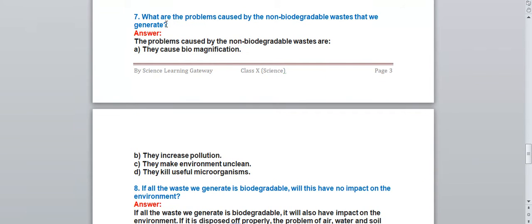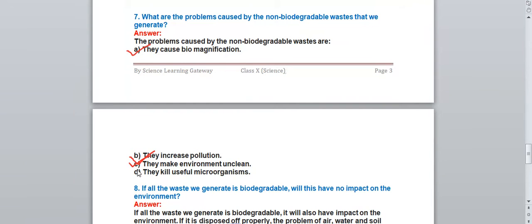Question number 7. What are the problems caused by the non-biodegradable waste that we generate? In this one you have to write how non-biodegradable waste is harmful for us. Okay, the first problem is they cause biomagnification, which means the level of harmful chemicals will increase in the body of living organisms. They increase pollution also, like air pollution, water pollution. They make the environment unclean. They accumulate in the environment and make it unclean.